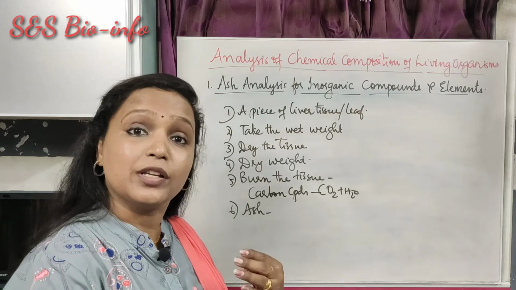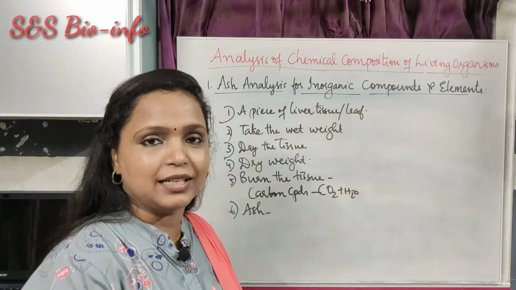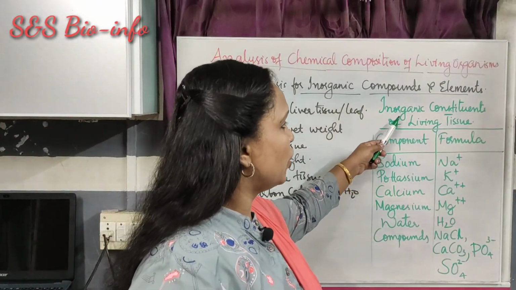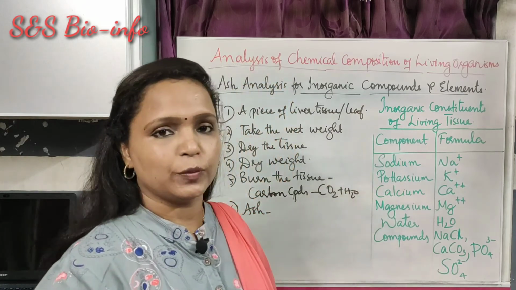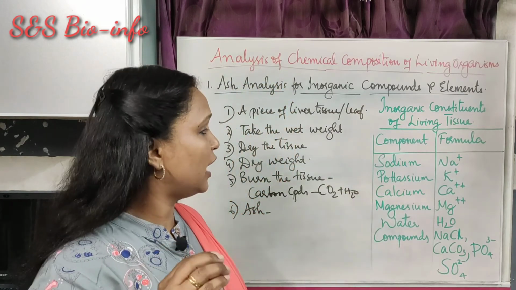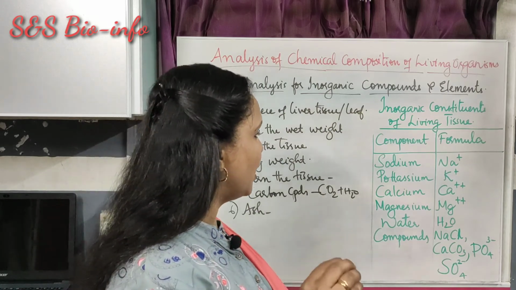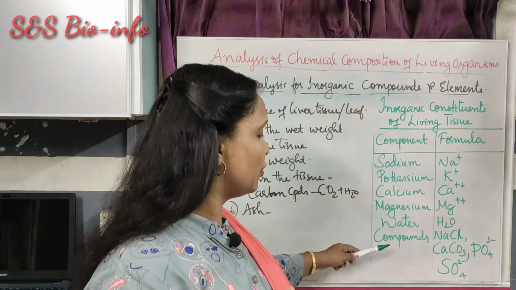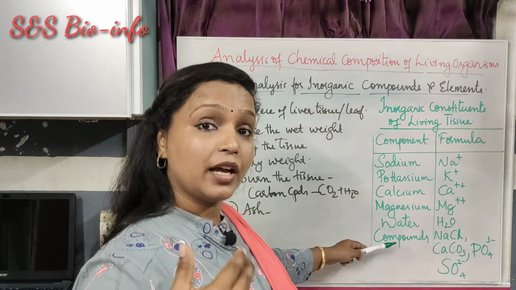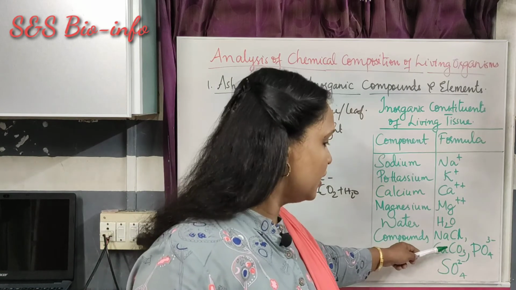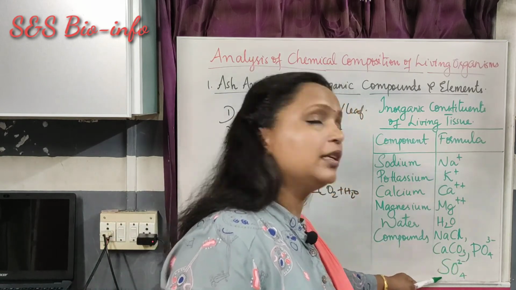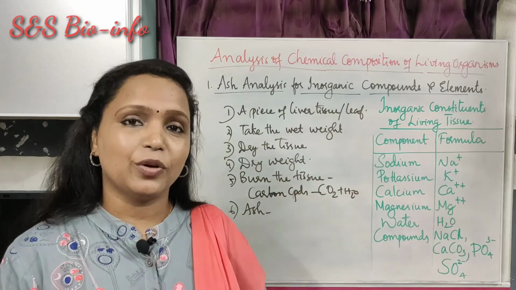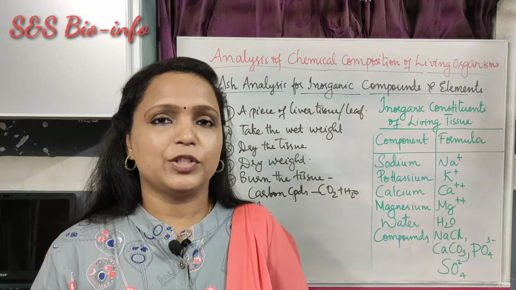Now let's understand which are the various types of elements that are present in the living tissue. Look at the table now. This table shows the inorganic constituents of living tissue. The various inorganic elements that are present in the living tissue are sodium, potassium, calcium, magnesium, along with a little amount of water, and various inorganic compounds like sodium chloride, calcium carbonate, phosphate and sulfate. So these are the various important inorganic elements present in the living tissue.